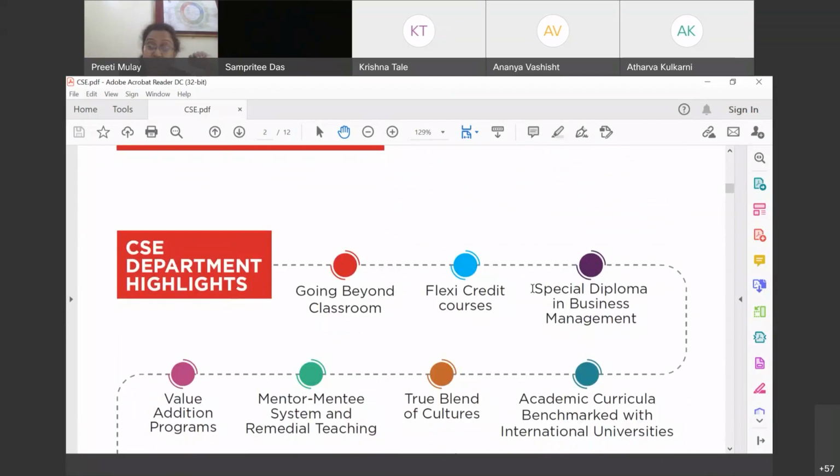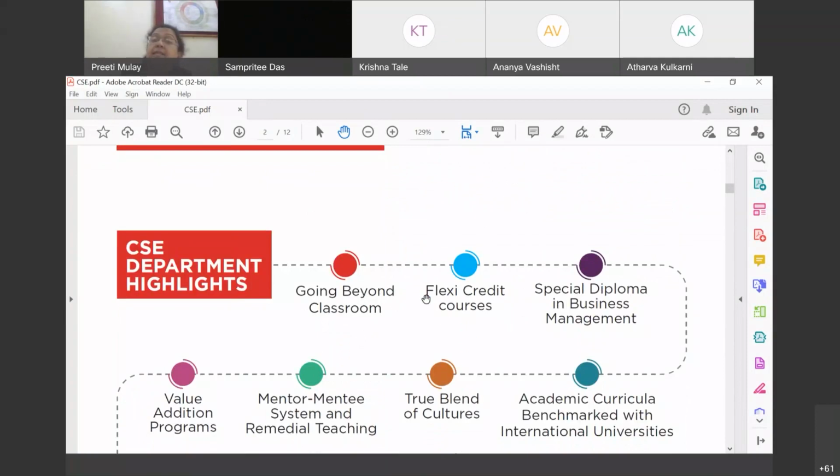So what are the highlights of our department? First and foremost, going beyond the classroom. I'll tell you what exactly is the meaning of going beyond the classroom once I cover the other points which are related to the CS and IT department. In the CS department, there is something called Flexi Credit course.